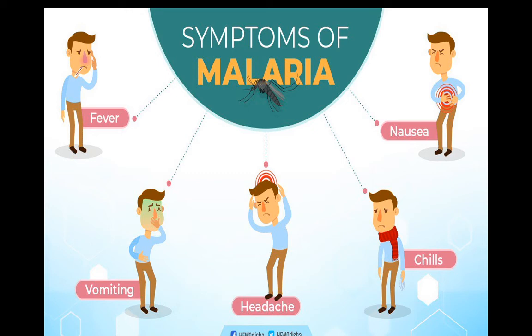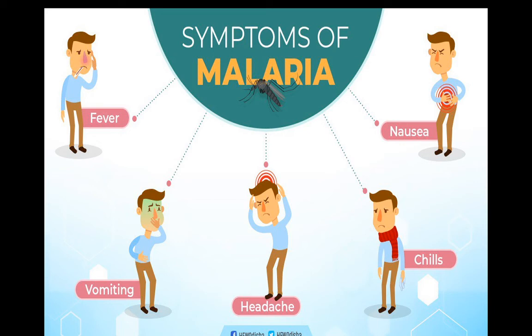So high fever and a poor immune system are the 2 most apparent symptoms of malaria. When there is malaria, your body immunity is very weak.